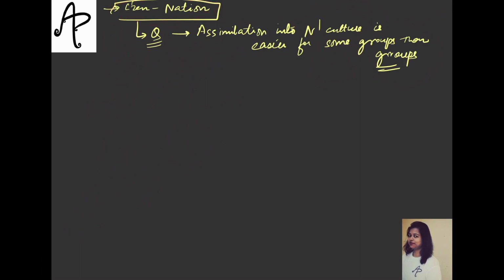Another issue related to this would be that to grant citizenship, they use different criteria. For example, if you talk about countries like Israel or Germany, there factors like ethnicity and religion would matter to grant citizenship. So there are countries which do not have issues, but there are countries which have.